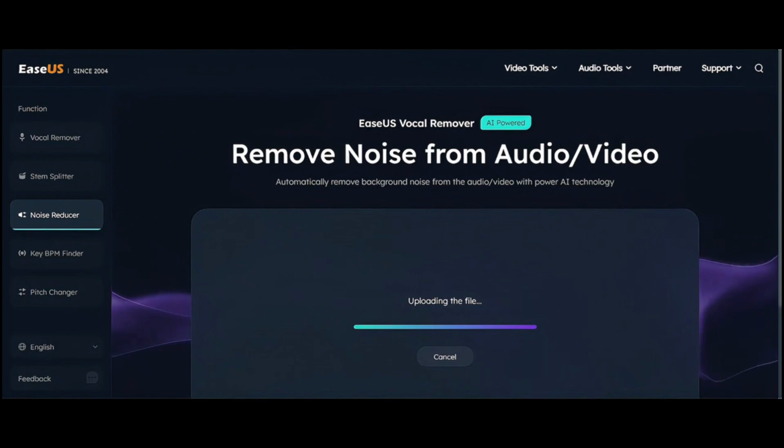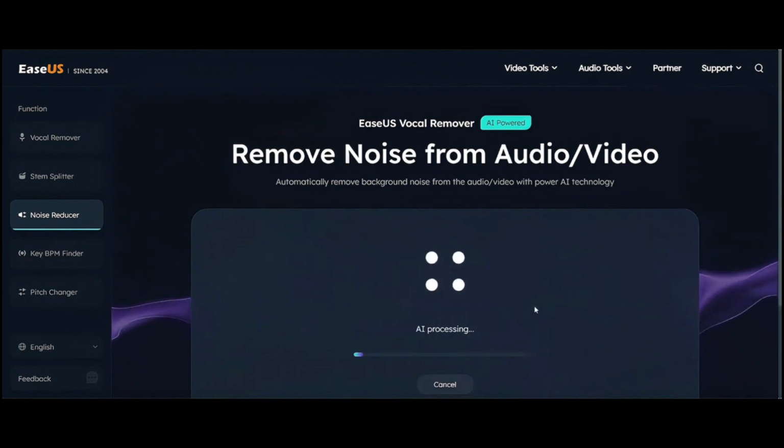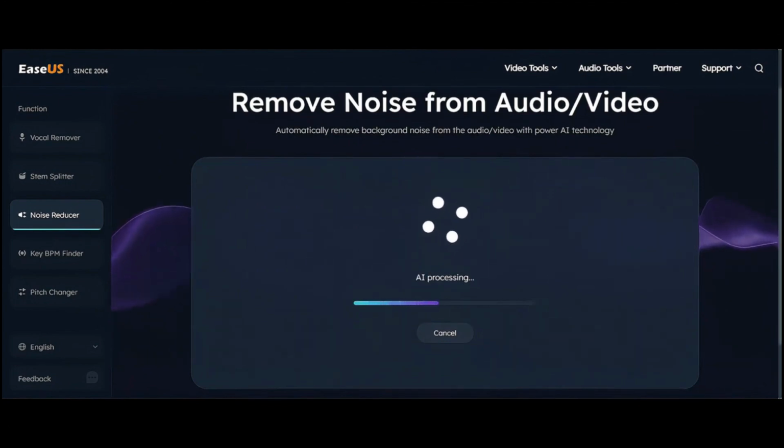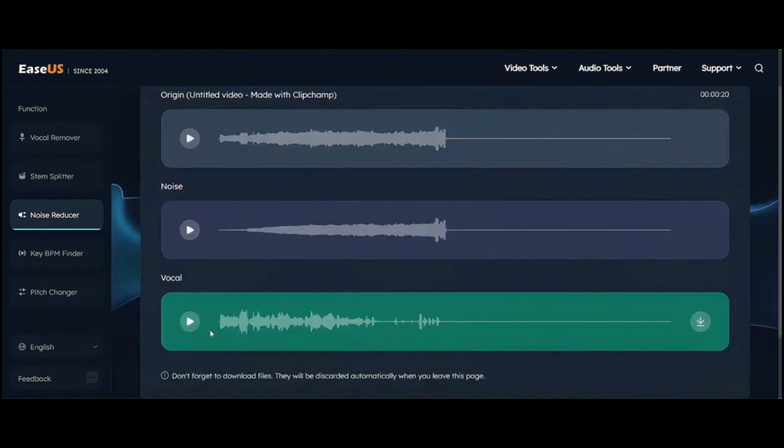EaseUS Online Vocal Remover is a free vocal remover for audio and video of multiple formats, and it can split instruments, change the speed and pitch, and find the key of a song. Now, let's hear the vocal part.